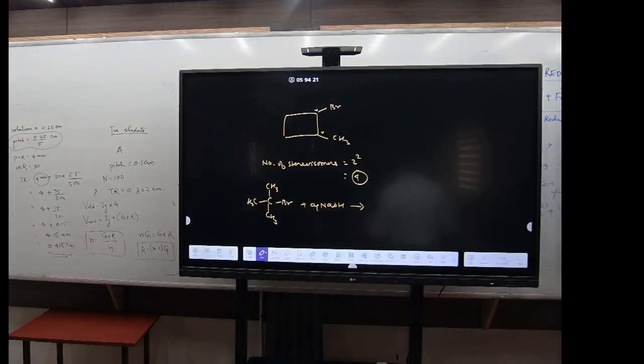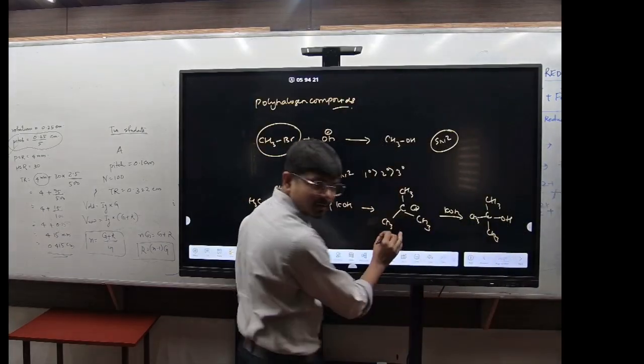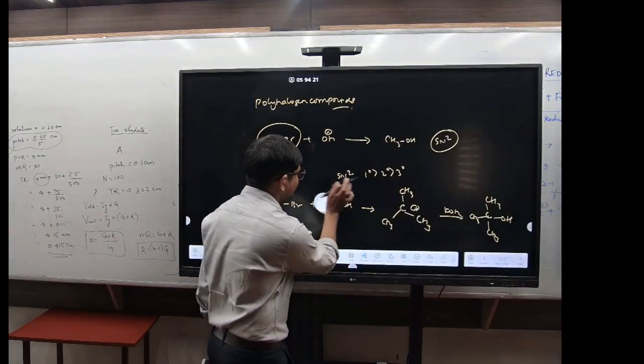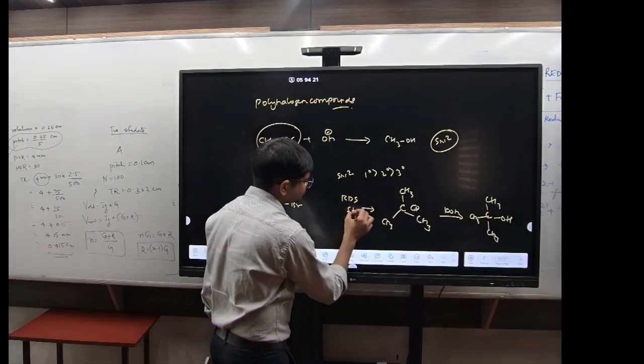Rate of reaction is independent of the concentration of what? Why? See here, in the previous example, this is the RDS step, right? The formation of this is basically your RDS step.